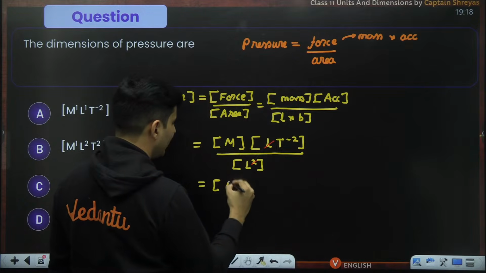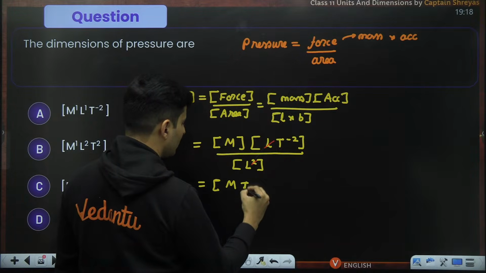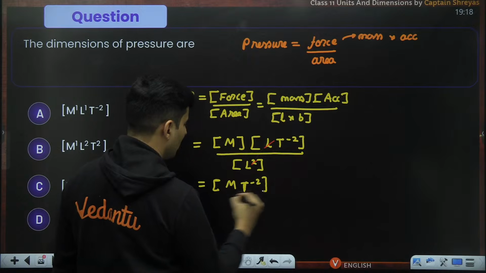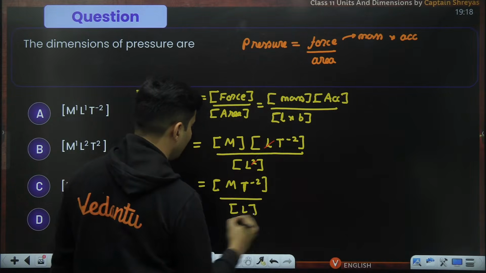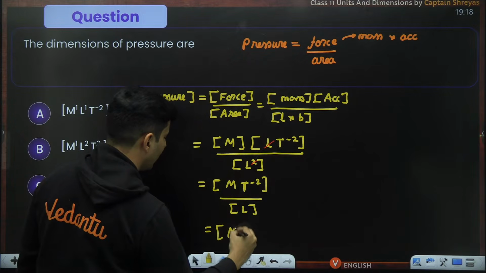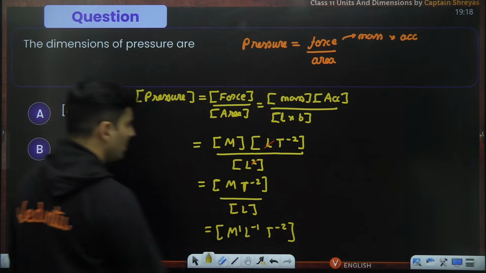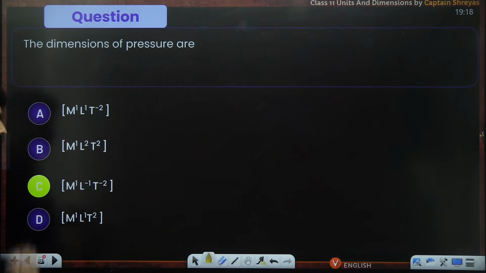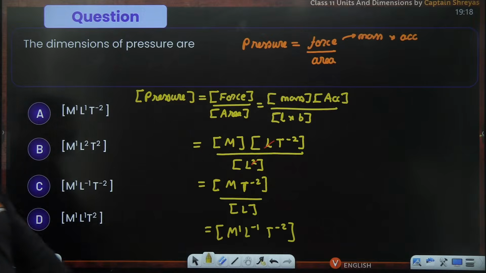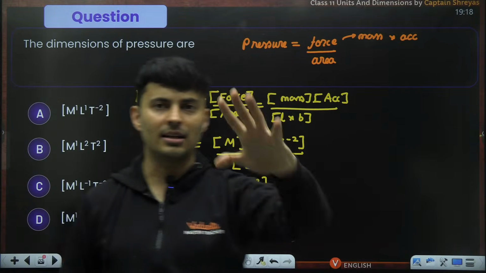So I am just left with M T raised to minus 2, and the whole thing divided by just one single L, which is as good as saying M raised to 1, L raised to minus 1, and T raised to minus 2. So M1 L raised to minus 1 T raised to minus 2, which is option C for your Captain Shreyas. That is the correct answer.